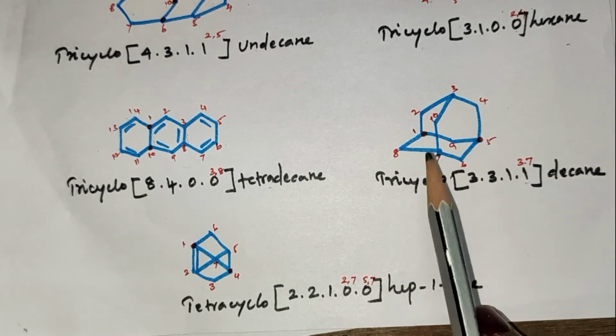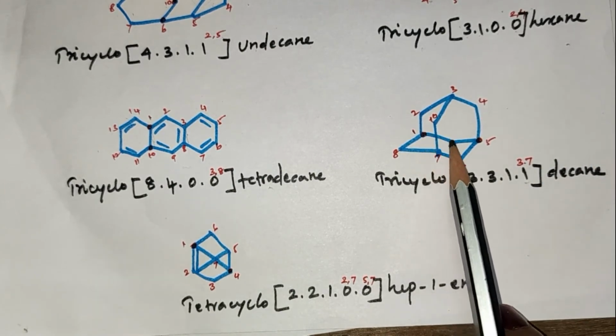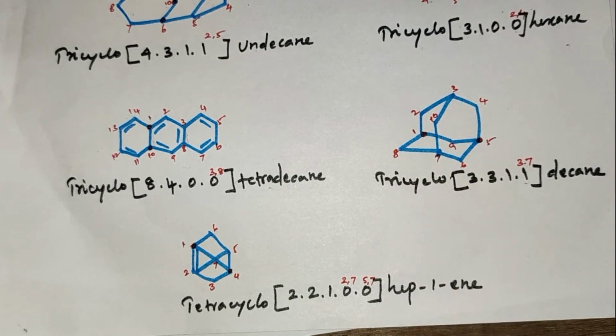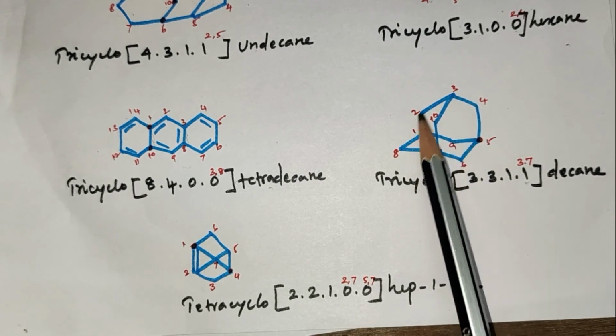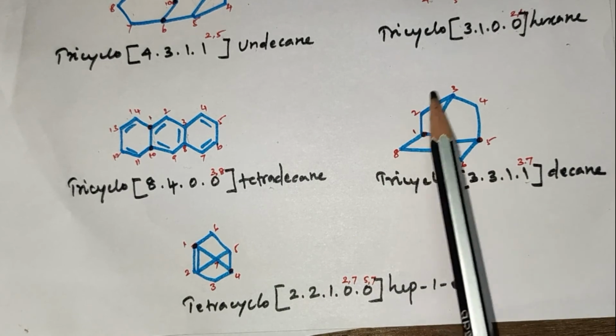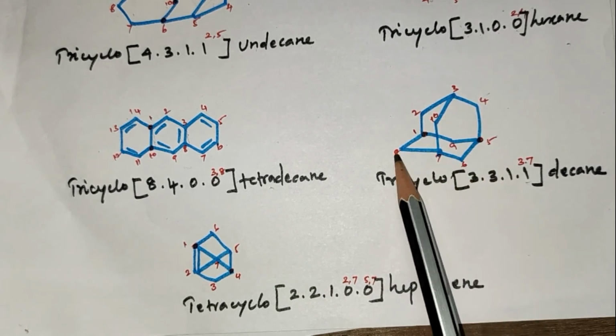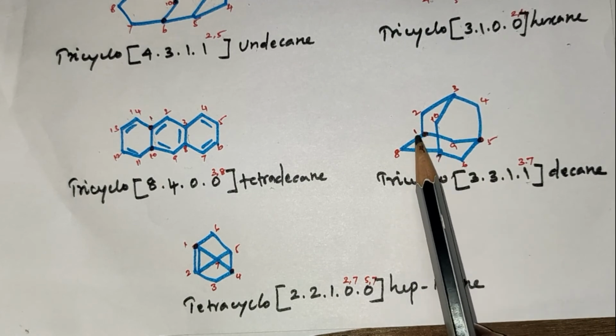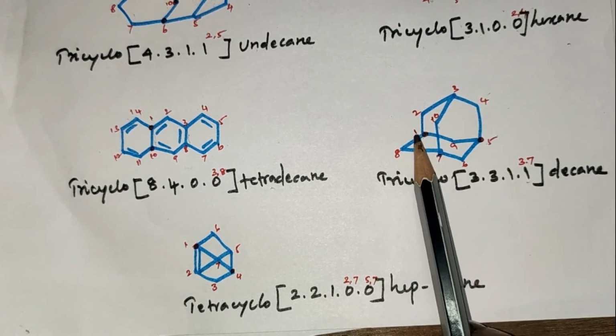In this compound, it is a main bridge, it is a sub-bridge. The longest chain is this side, so 1, 2, 3, 4, 5, 6, 7, 8, 9, 10. The main bridge is the connection of positions 1 and 5.